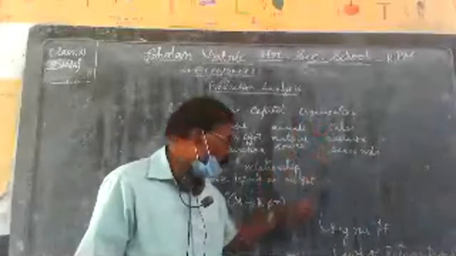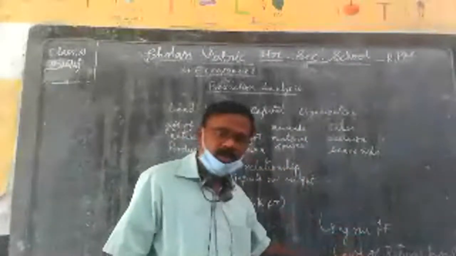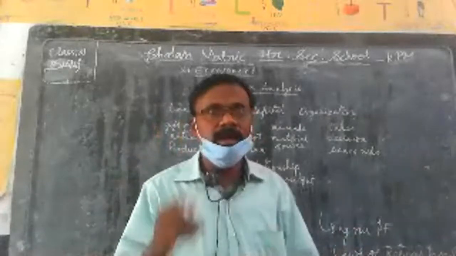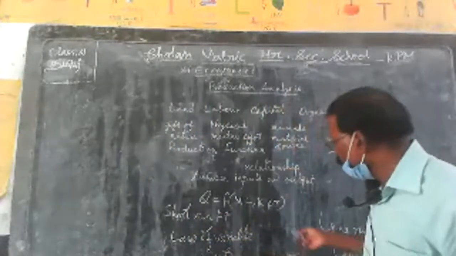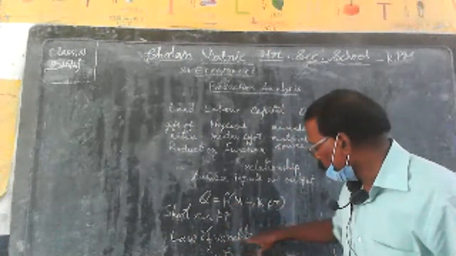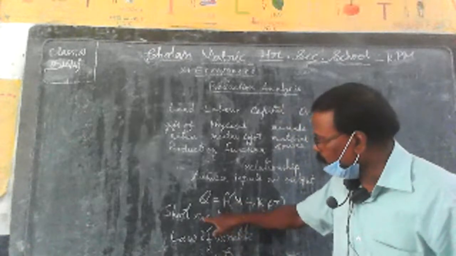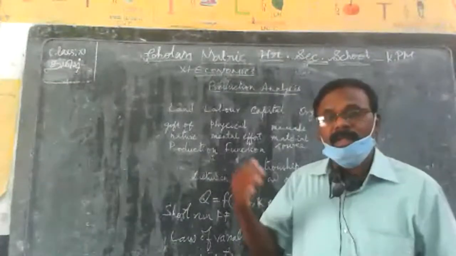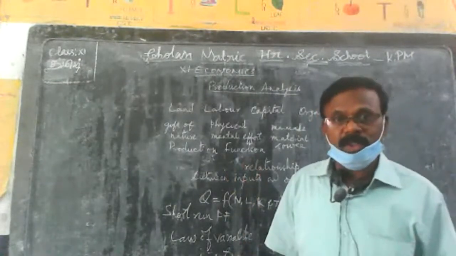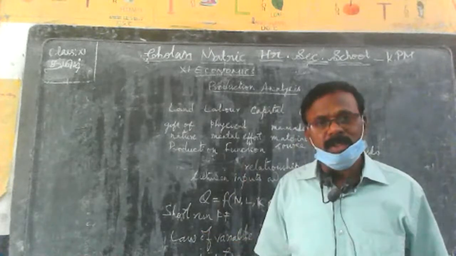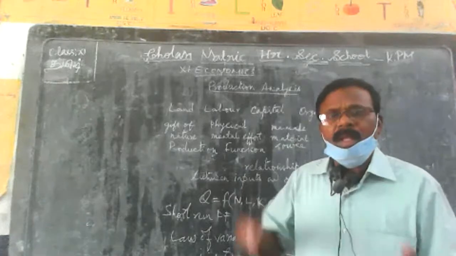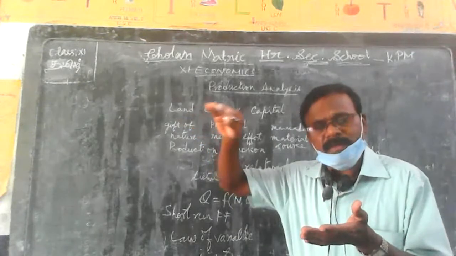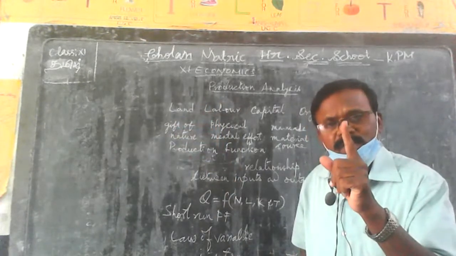Now, when we come to the long run production function, the new firms can enter and the existing firms can leave the industry. So, the law of variable proportions comes under the short run production function, and the law of returns to scale comes under the long run production function. The short run production function states that the other factors are fixed and one factor is variable.